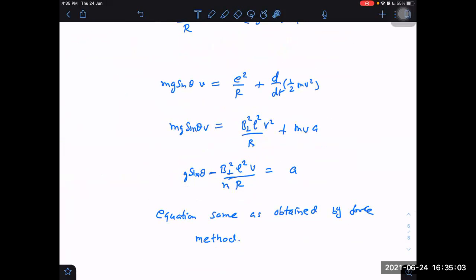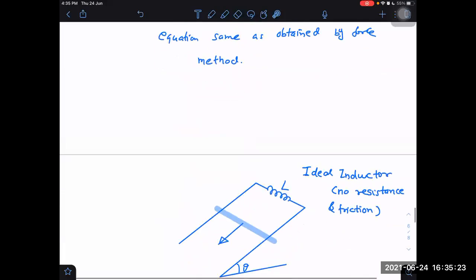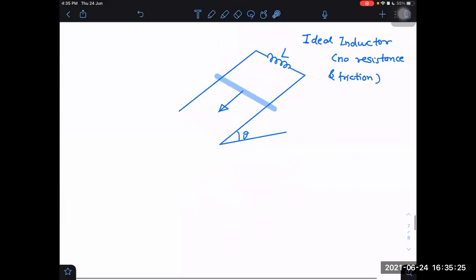Be careful about that. Don't think that it is just mu mg sin theta friction. No, it will not be mu mg sin theta. It will be mu into normal, and the normal will have the component of the magnetic force also. Normal will be influenced by the magnetic force. Maybe I should take that question. Remind me, I will take it maybe tomorrow. You can take that question also.